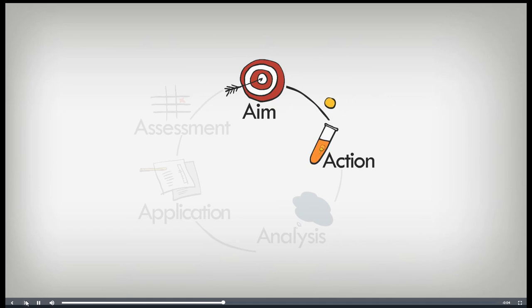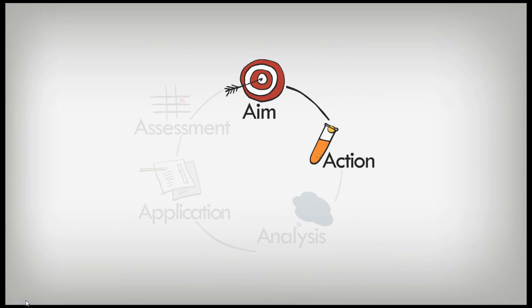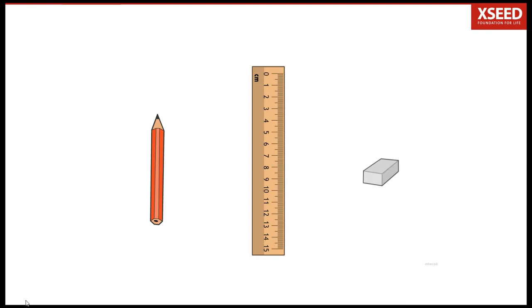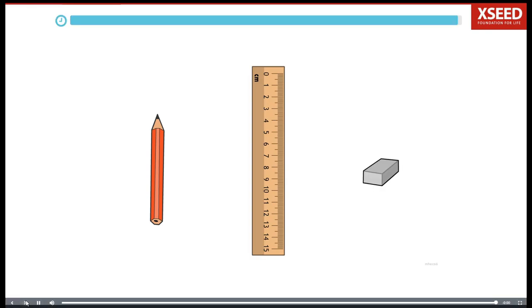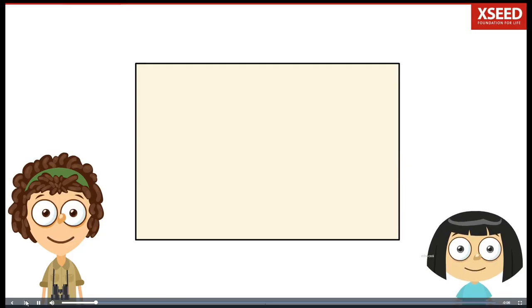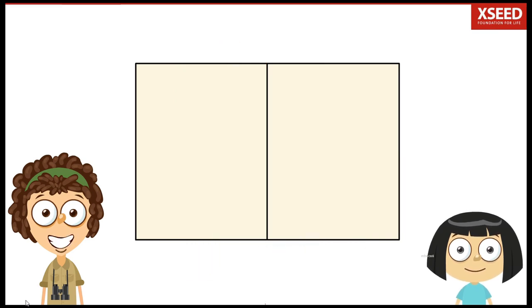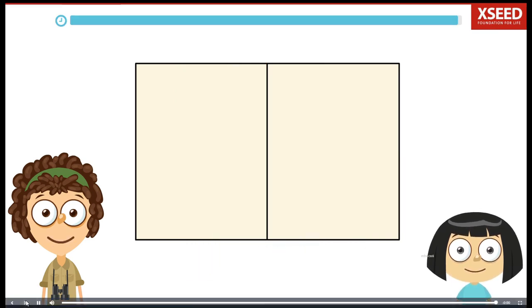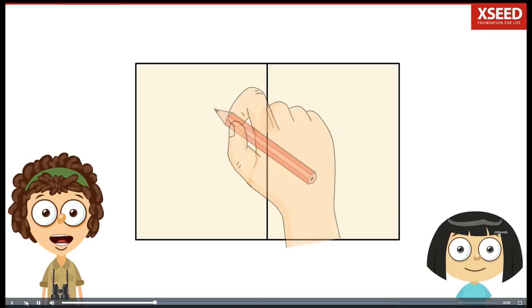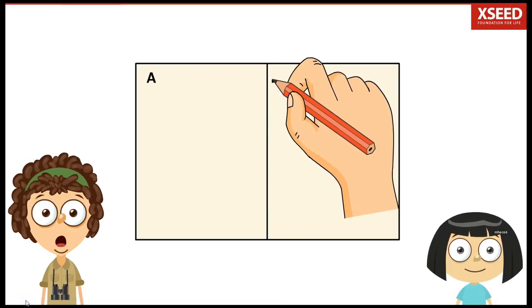Time for a quick activity. Let's get started. Take out a pencil, a ruler, and an eraser. In the action section of your journal, draw a line in between like this. Label the left part A and the right part B.